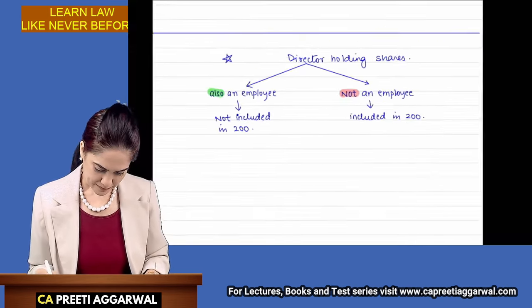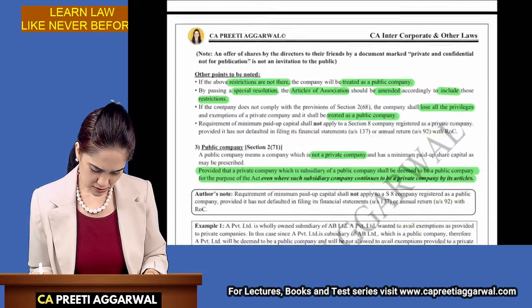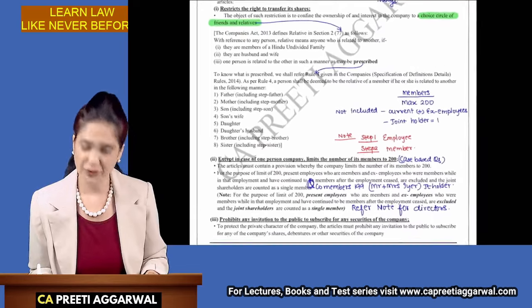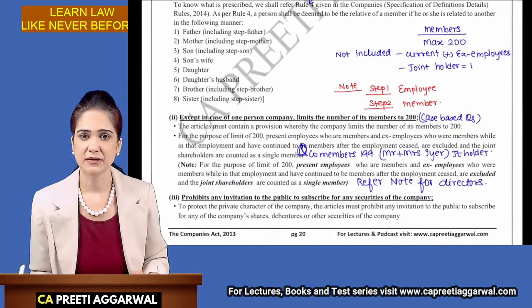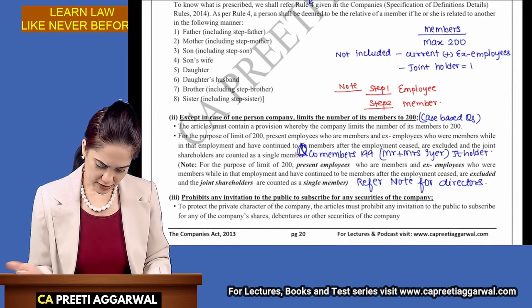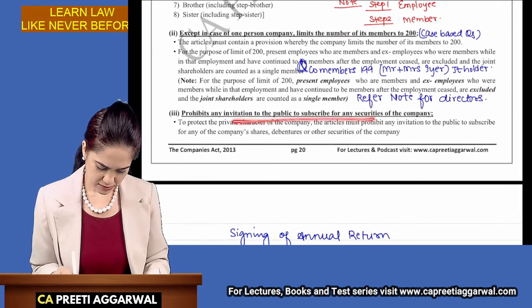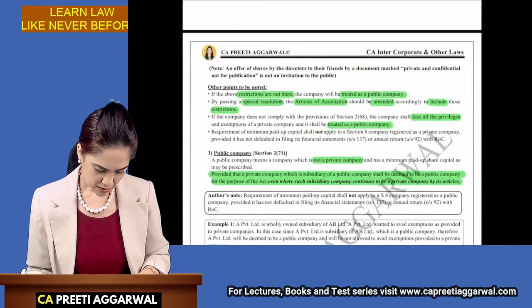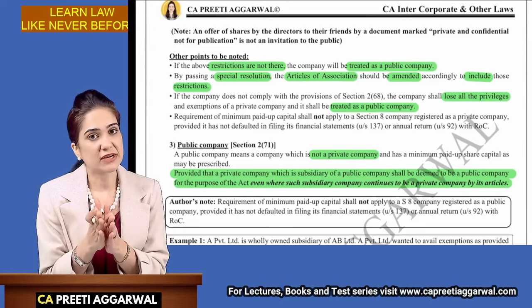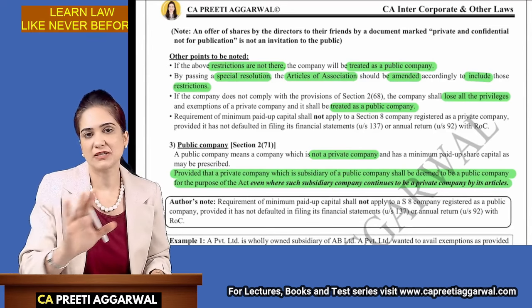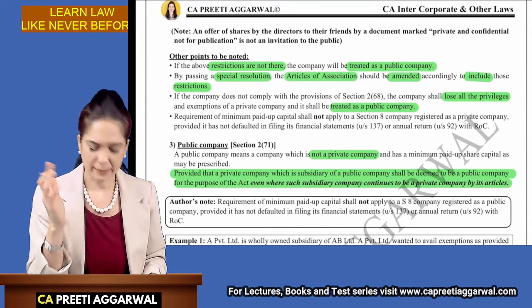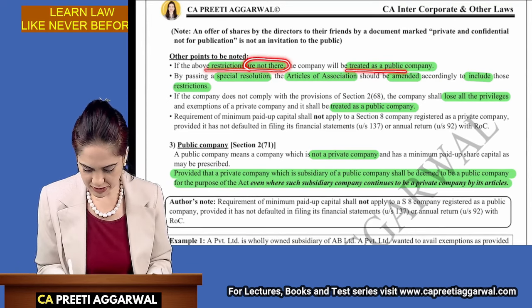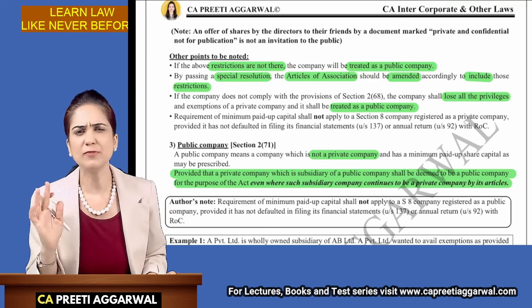Okay. So that was a private company. We have covered everything. Did you highlight, did you write this? You can pause the video and write it. The third restriction is that it prohibits the invitation of subscription to the public. These are the points. If these restrictions are there, then it is a private company. Otherwise, it is not a private company. If the above restrictions are not there, then it will be treated as a public company. It will be deemed to be a public company.